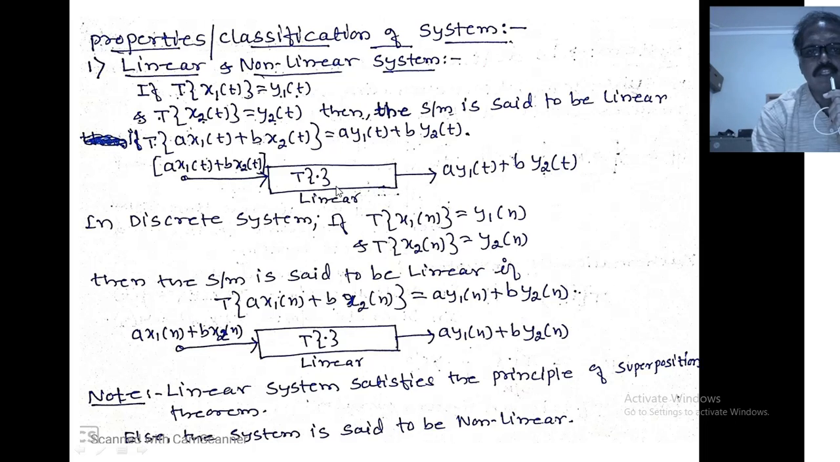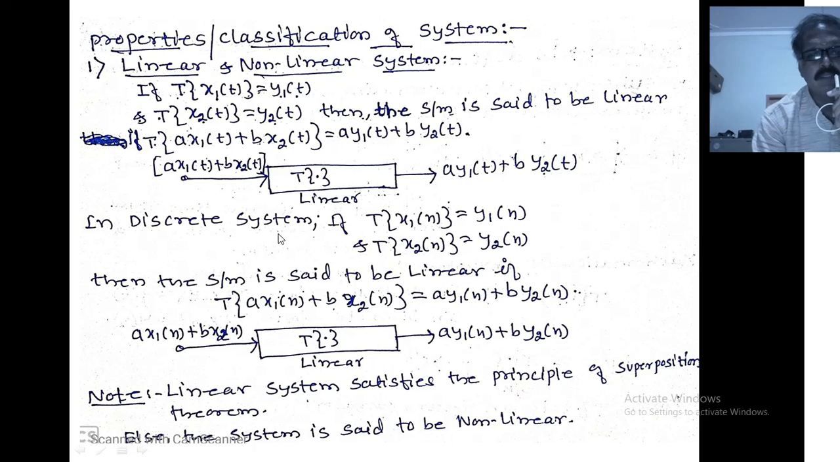then the system is said to be linear. See here, the system is said to be linear if the system operator operating on the input signal a x1(t) plus b x2(t) produces the output a y1(t) plus b y2(t). Otherwise the system is said to be non-linear. This is for a continuous system.